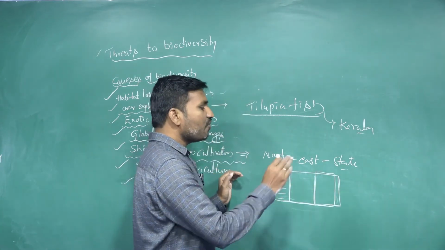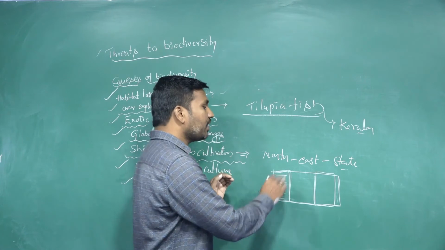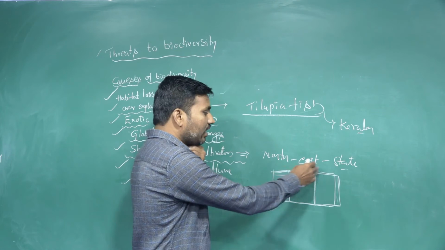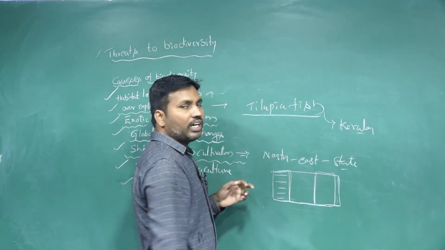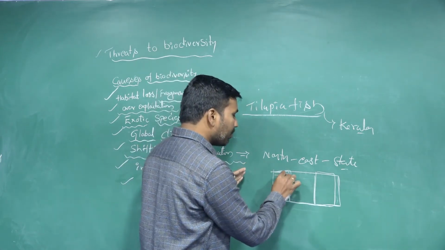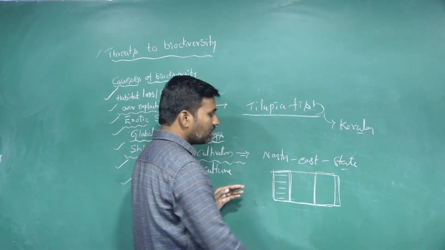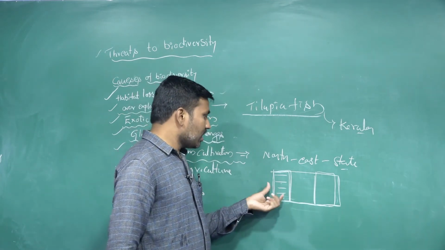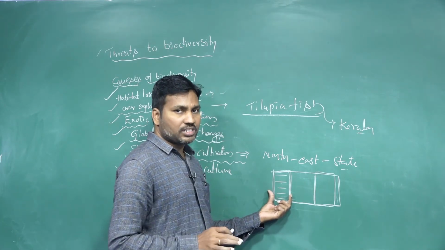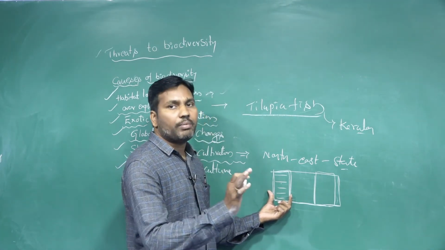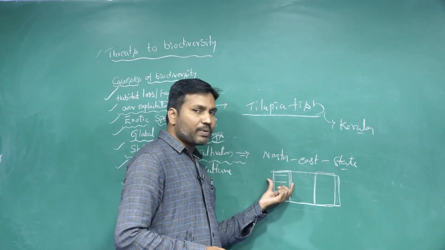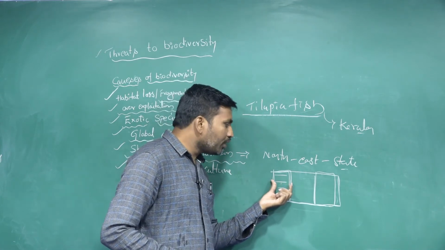Like this, every 2 to 3 years they shift patch by patch in the forest and practice agriculture. At that time, when they practice agriculture here, the different varieties of species lose their habitat, and whatever species existed in this particular area move into some other area.